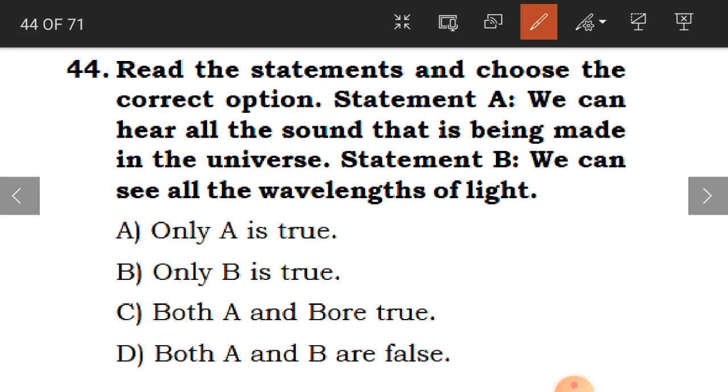Now 44th question. Read the statements and choose the correct option. Statement A. We can hear all the sound that is being made in the universe. Is it true, children? Can we hear all the sound that is being made in the universe? No. Statement B is, we can see all the wavelengths of light. Can we see all the wavelengths of light? No. That is also not possible. So both the statements are false. Both A and B are false. So D is the correct answer here.